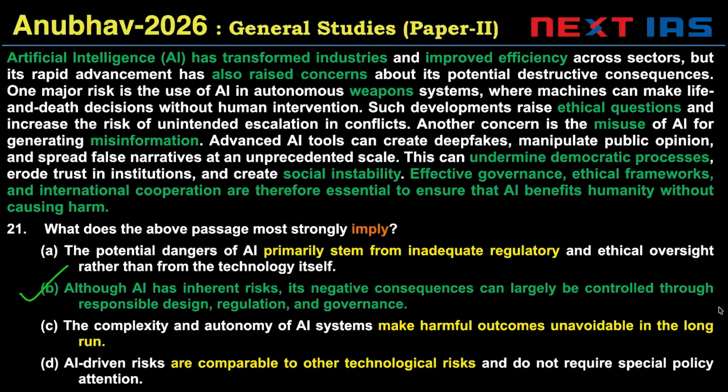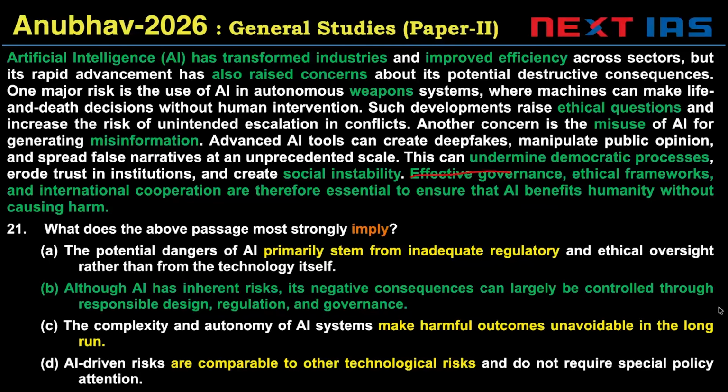Option B tells us although AI has inherent risks, such as destructive consequences, weapon systems, there's a list of risks. Its negative consequences can largely be controlled through responsible design, regulation, and governance. So I can say essential to ensure benefits, et cetera, which means that, let me rephrase the last line of